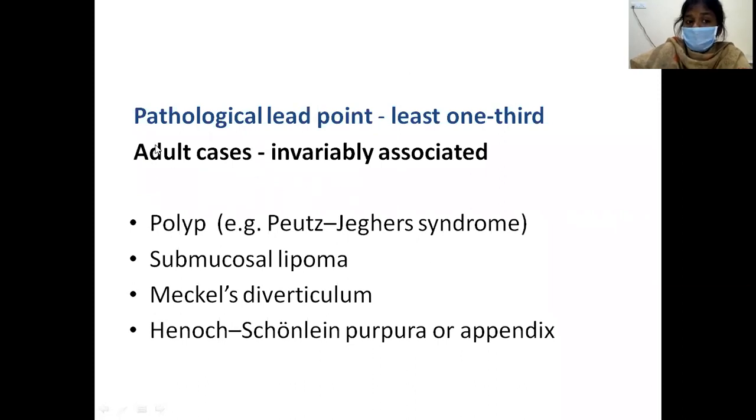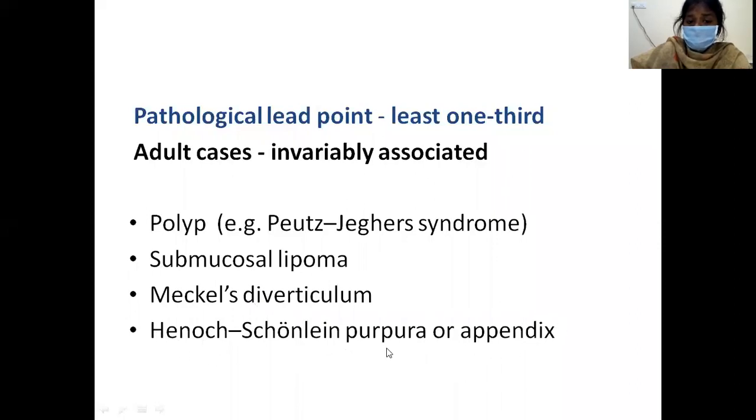However, when intussusception is present in adults, it is almost always associated with a pathological lead point. That is, one pathological entity is present in adult cases. In children, it is mostly idiopathic. So what are these pathological lead points? Examples are polyps, jejunal polyps which you will see in Peutz-Jeghers syndrome, submucosal lipomas, Meckel's diverticulum, which we will be discussing in the next slides, and HSP, Henoch-Schönlein purpura, or the appendix.